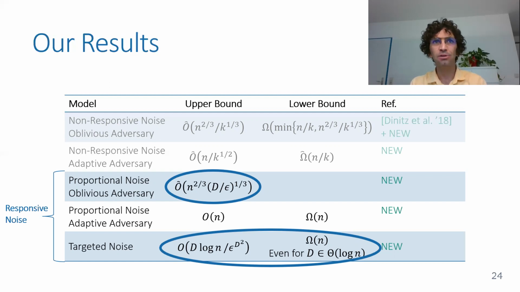On the other hand, as soon as the diameter gets to logarithmic, or of course more, then the adversary can prevent flooding much more, up to linear time actually. So the flooding time really increases a lot from small diameter to even logarithmic diameter. This is because when the diameter is at least logarithmic, the adversary can force changes by repeating them again and again until they really happen, or they happen with high probability at least. And this way you can force the flooding to happen only on paths of, let's say, half diameter.